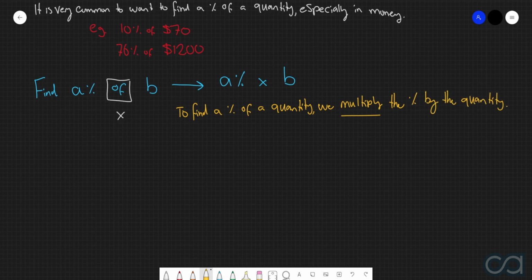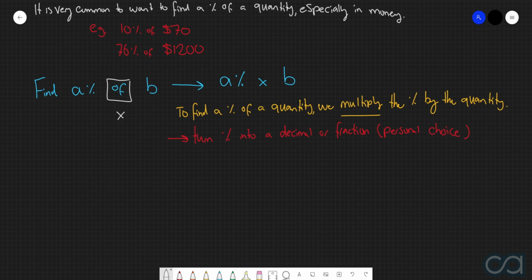Now, when we're going about this process, you've got one of two ways that you can go about doing it. We can either turn the percentage into a decimal or a fraction. It just depends on whether you'd prefer to work with fractional multiplication or decimal multiplication. However, when we're going through these types of examples, we will cover both methods in terms of turning the percentage into both a decimal and a fraction. And like I said, from there, it's more or less just a personal preference. Do you prefer to work with fractions in multiplication or decimals in multiplication?